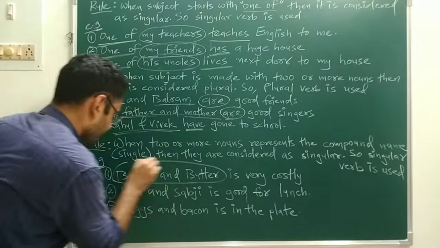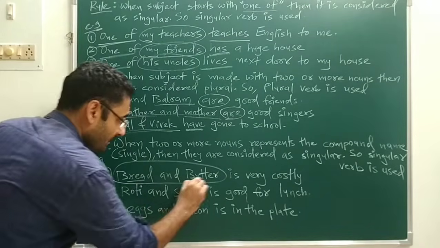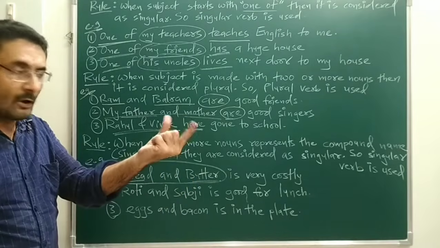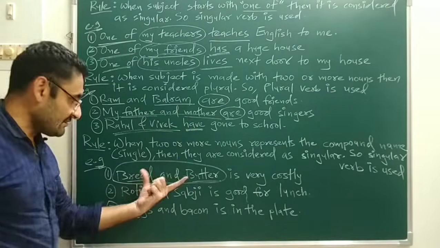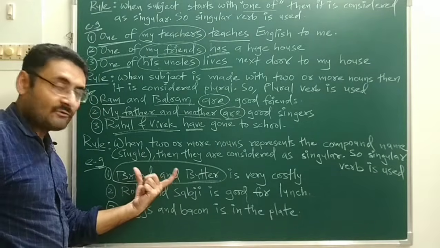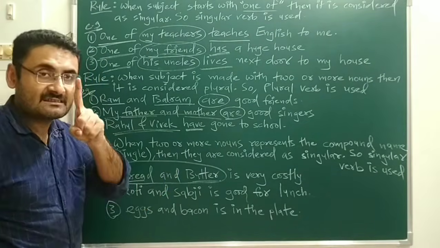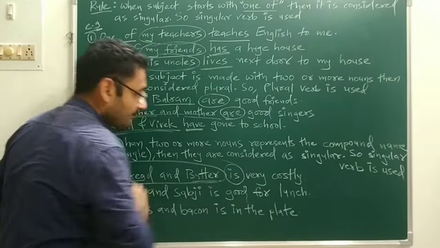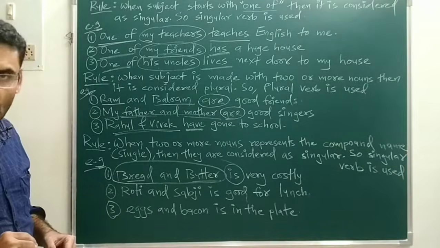Bread and butter. These are the two nouns. Bread is a noun, butter is a noun. But bread and butter represents one combined name or one compound name, and that is your single name. Bread and butter, single name. So that is why this type of two nouns is considered as a singular subject. So with a singular subject, a singular verb is used.